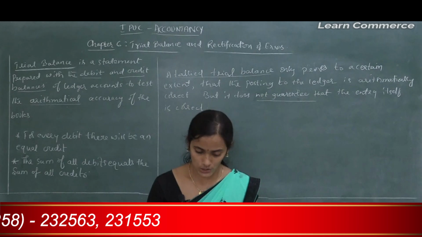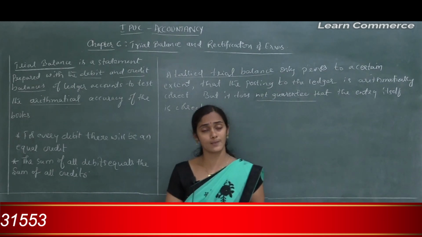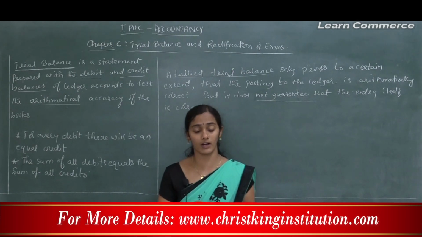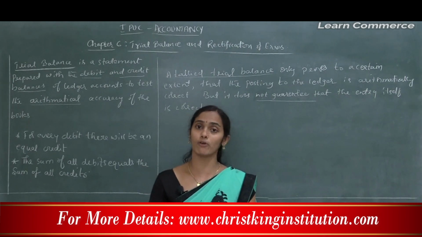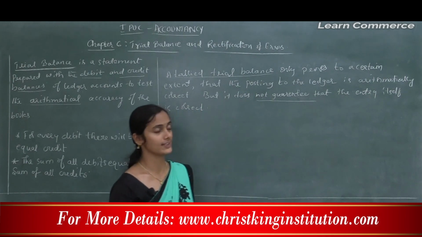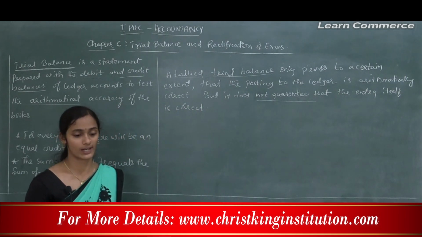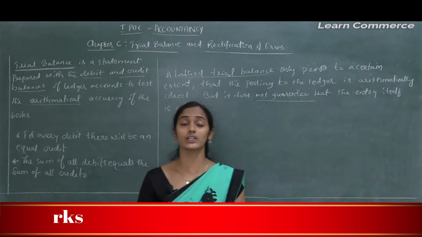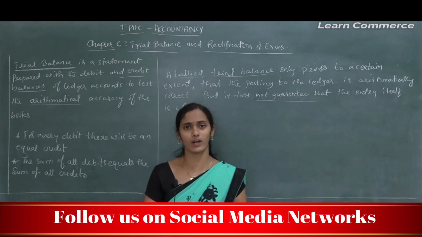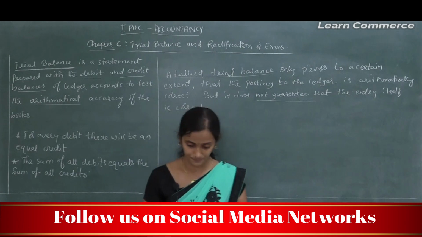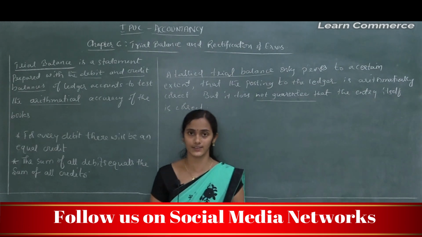Errors may also occur at the time of posting the journal entries to the individual accounts in the ledger, and there may be omission of an important account, or omission of some account balances in the trial balance.